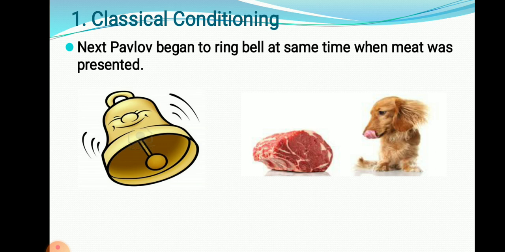What did Pavlov do next? He began ringing a bell at the same time when meat was presented. Whenever meat is presented to the dog, salivation occurs. That is unconditional. The next step: whenever meat is presented in front of the dog, he tried to ring a bell. That means he tried to create a condition.